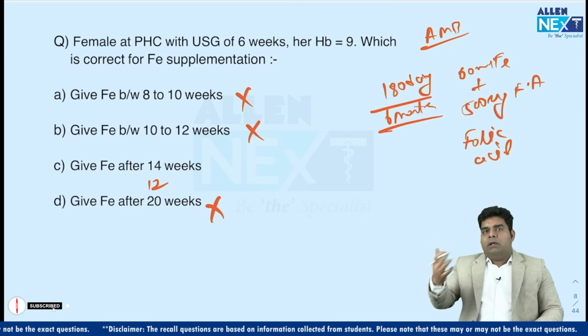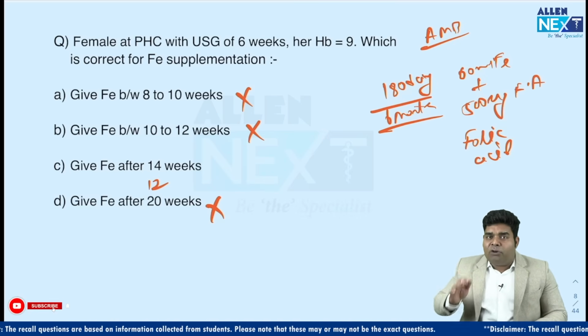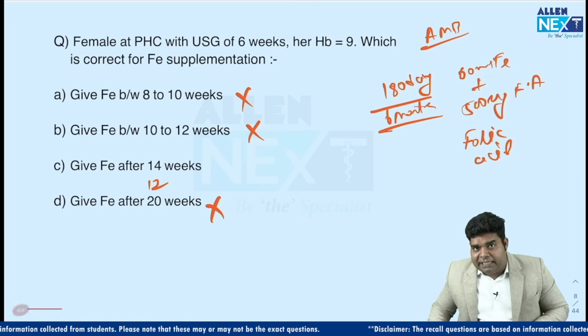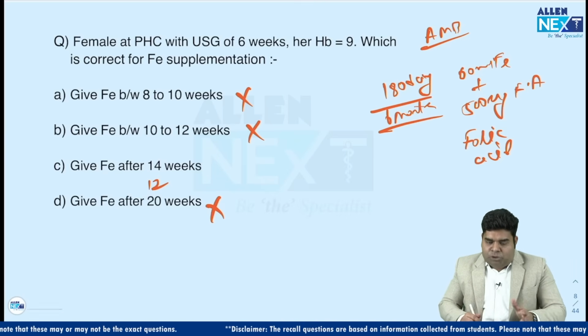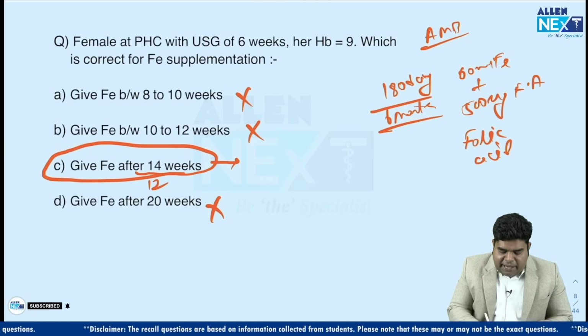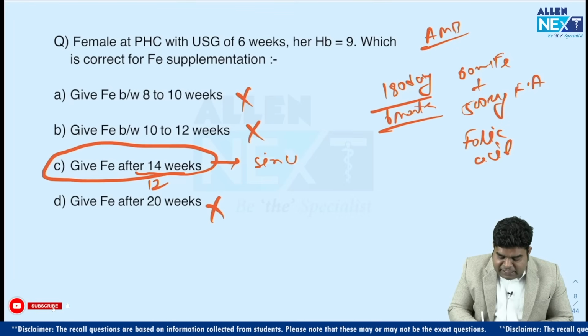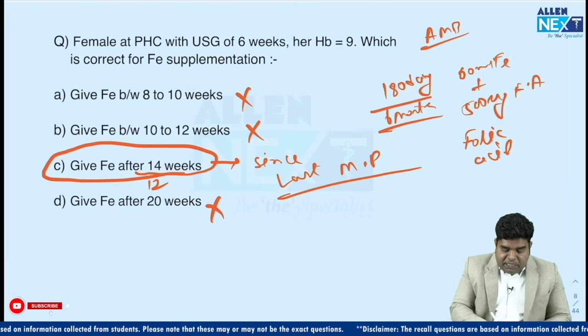She must have ovulation occur at around 14 days, mid of the menstrual cycle, and from there she carries on the pregnancy. So that means we can calculate her 12 plus 2, 14 weeks from there, from last menstrual period. Give iron after 14 weeks since last menstrual period. That will be the correct answer.